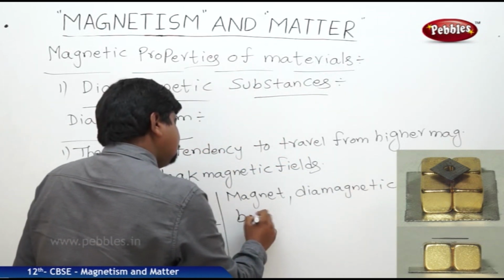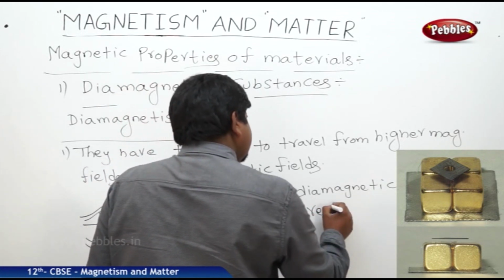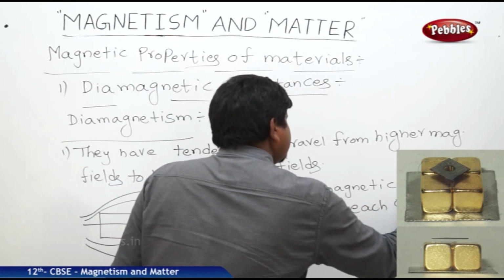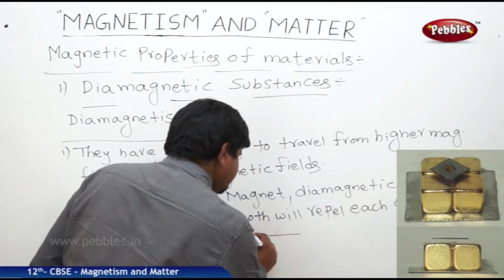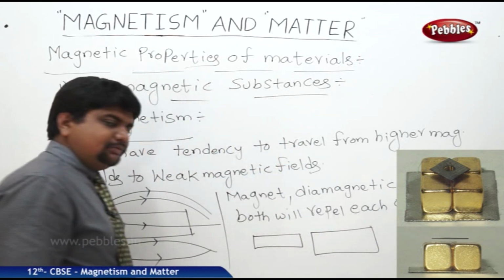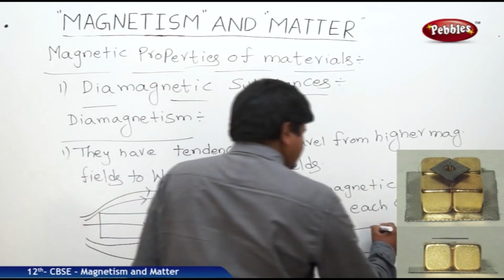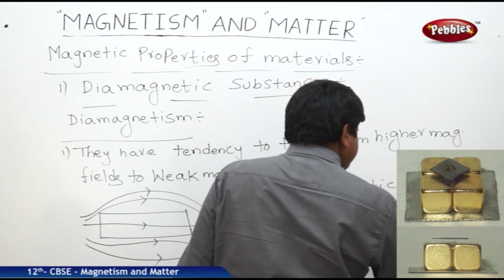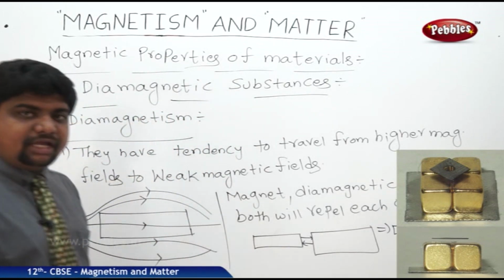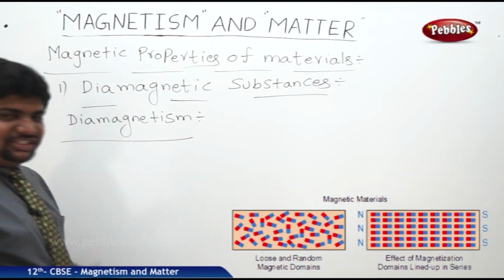So like this, if this is the magnet and this is the diamagnetic substance, they both will repel each other. Consequently, there is a large separation between the diamagnetic and magnetic materials.